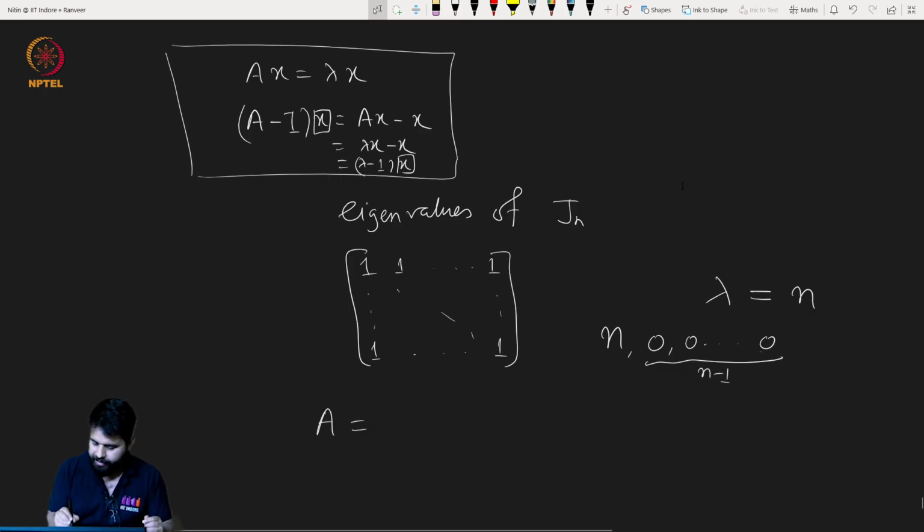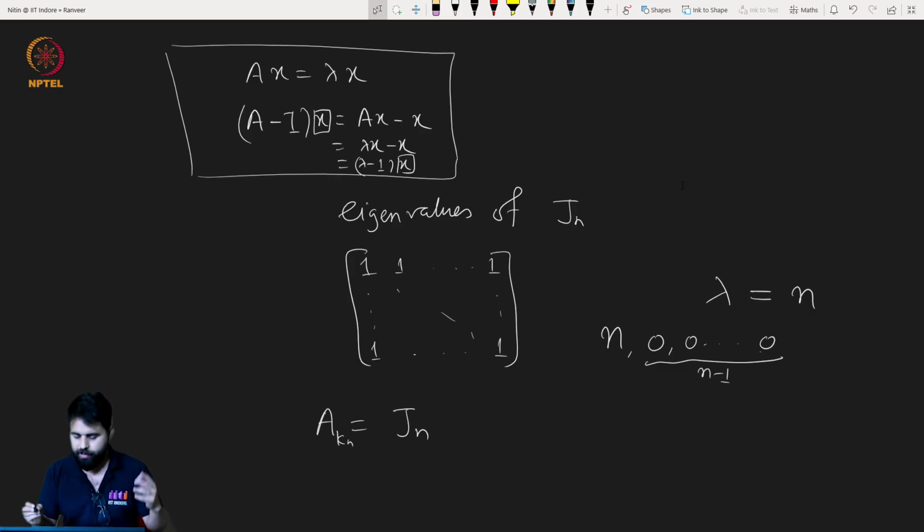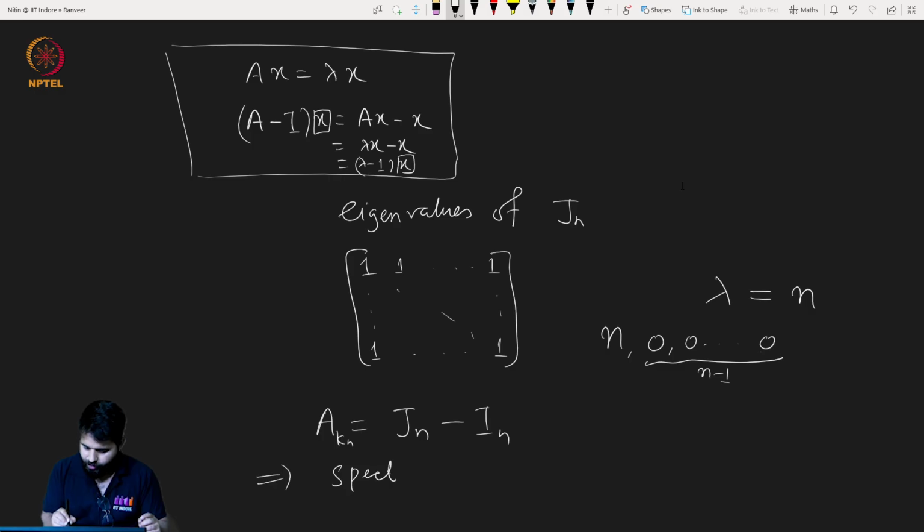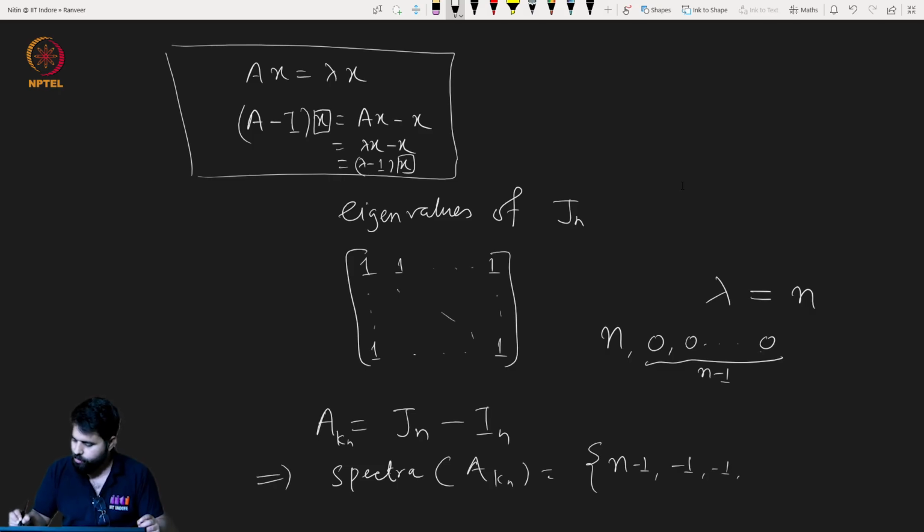We have seen that the adjacency matrix of the complete graph is nothing but this, and this implies that, because the eigenvalues of this are this, the eigenvalues of A, or you can call the spectra of A of K n, is equal to this: n minus 1, because I have to reduce this, and then minus 1 up to minus 1.